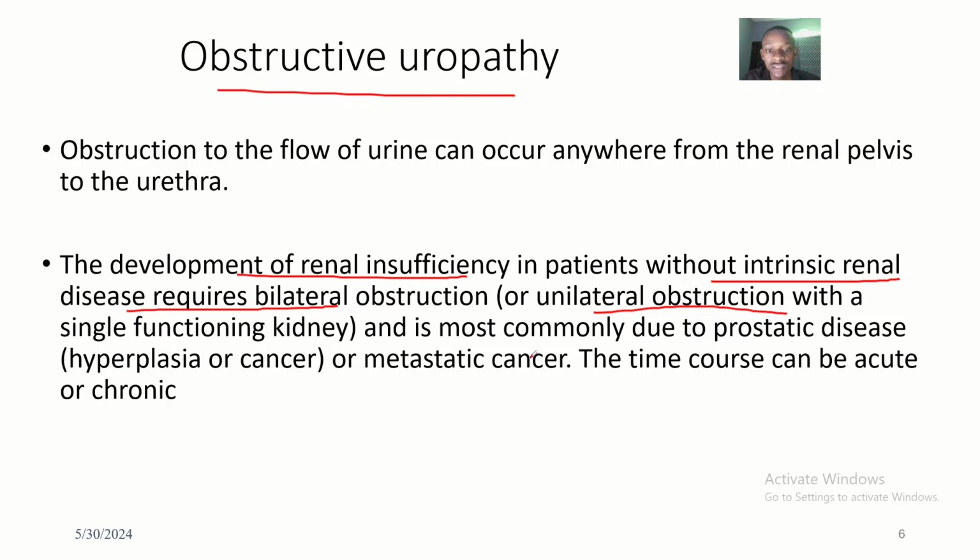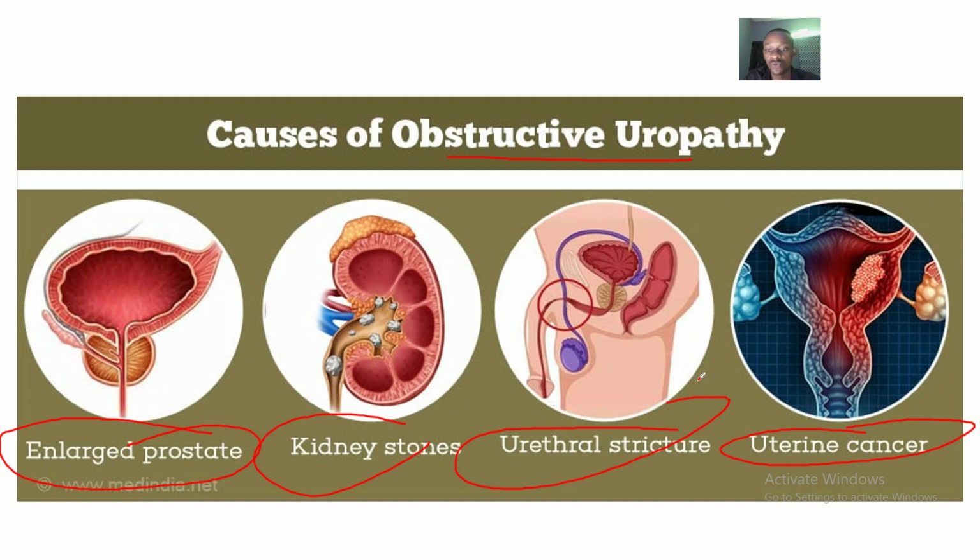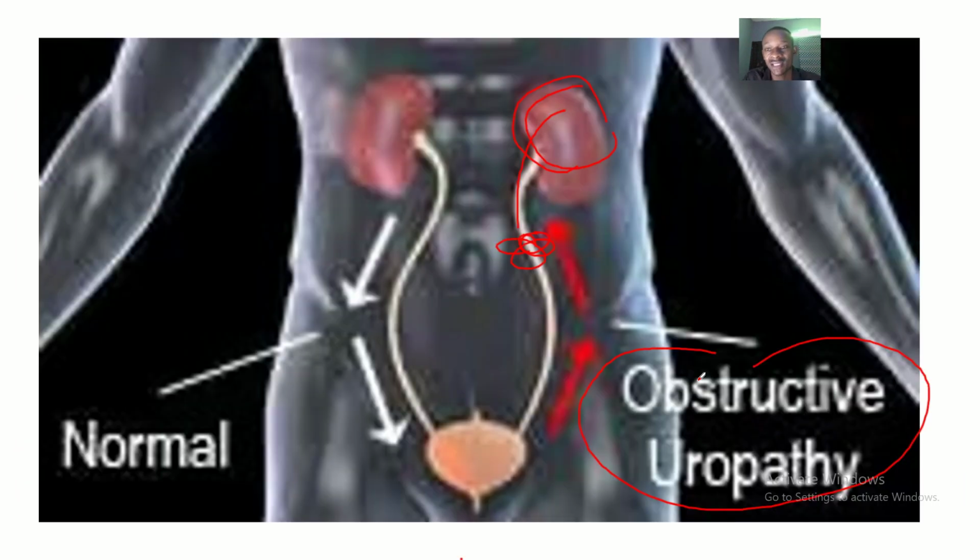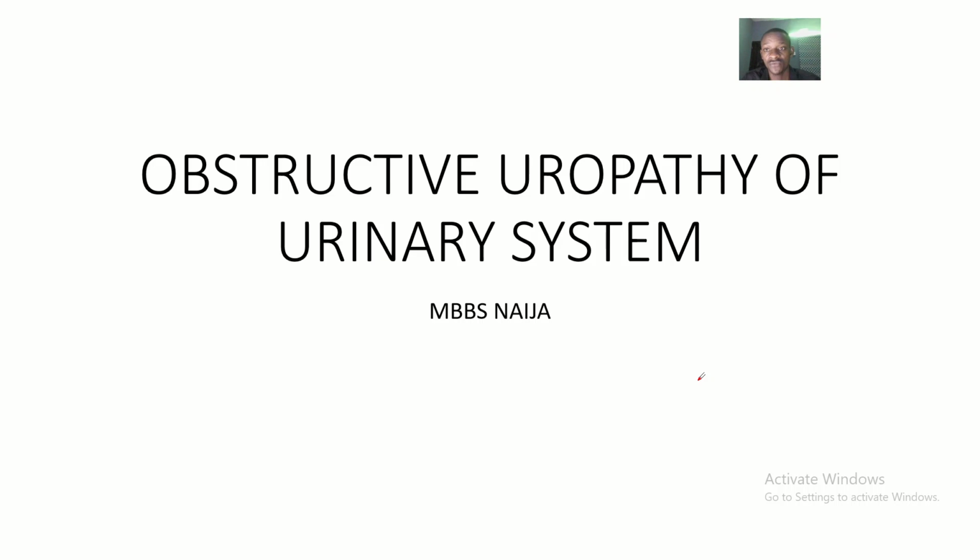Now, it is most commonly due to what? Prostatic disease, that's hyperplasia or cancer, or some metastatic cancer. The time course for obstructive uropathy could be what? Acute or chronic. So guys, that's it about obstructive uropathy, talking about the causes, the definition and the presentation. The presentation is just simple. The patient will have scanty urine. Scanty urine formation is basically the outcome or presentation of this problem of the renal system.